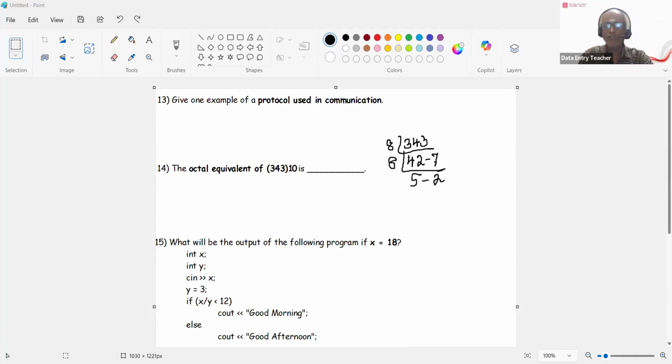Right. So now you have to go back. You cannot again divide 5 by 8. You cannot. So you have to go from bottom to top. So the answer is 527 to the base 8. This is the octal equivalent.